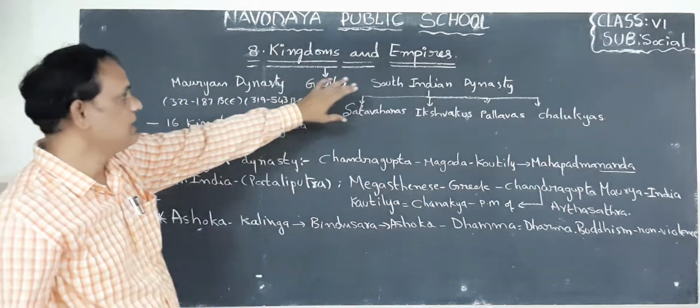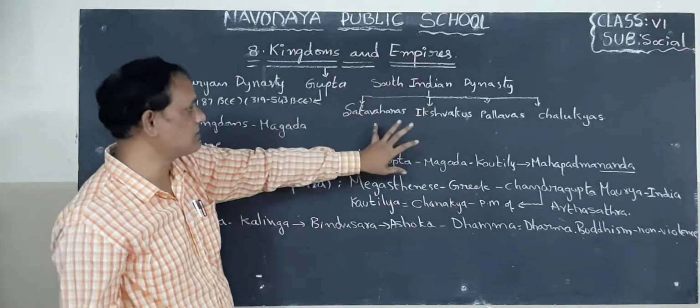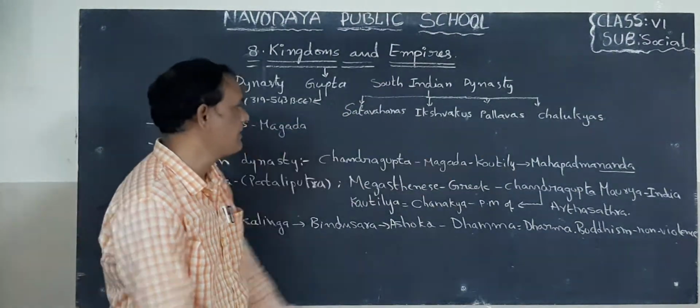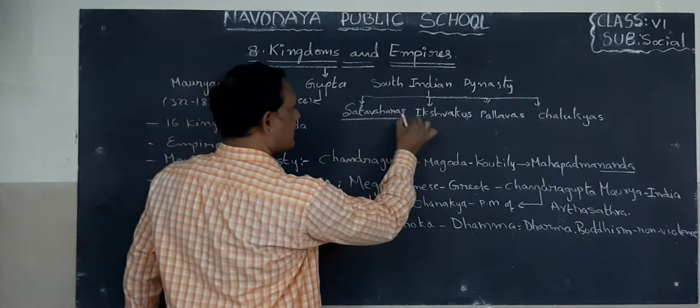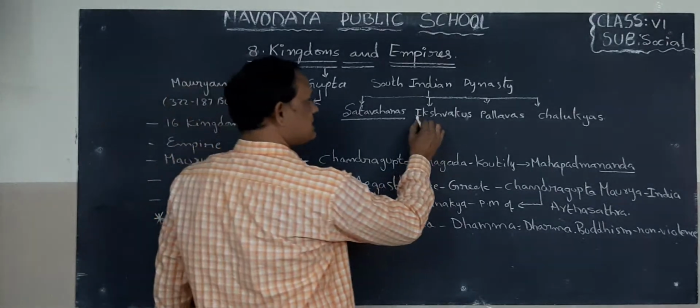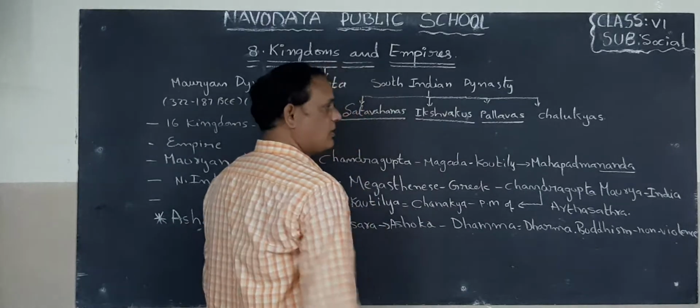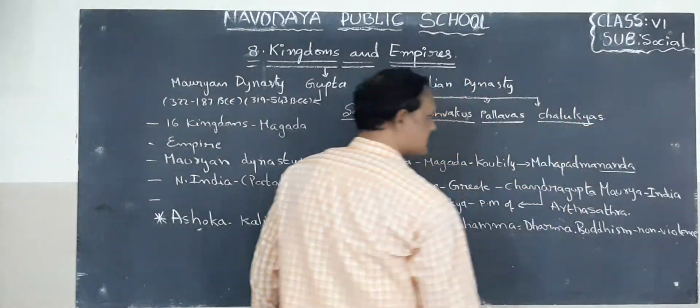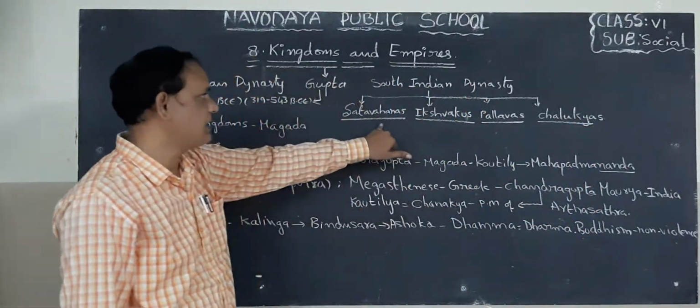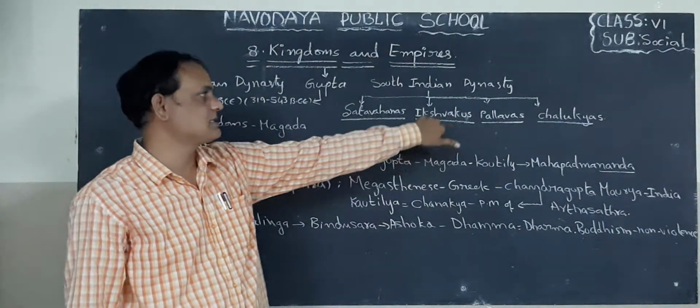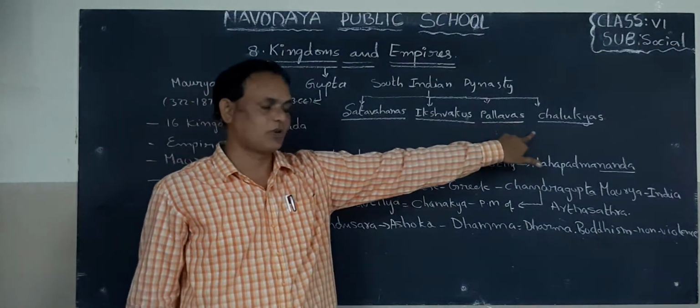Okay, children? Here, South Indian dynasties are 4, children. Look, children. First one is Satavahanas. Second one is Ikshvakas. Third one is Pallavas. Fourth one is Chalukyas. Okay, children? Satavahanas, Ikshvakas, Pallavas, Chalukyas.